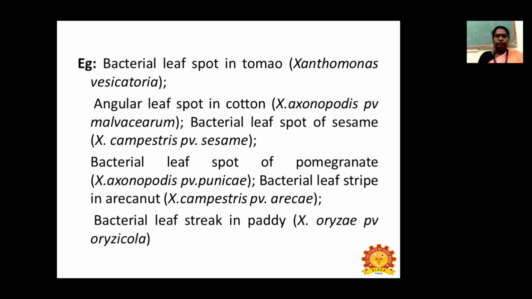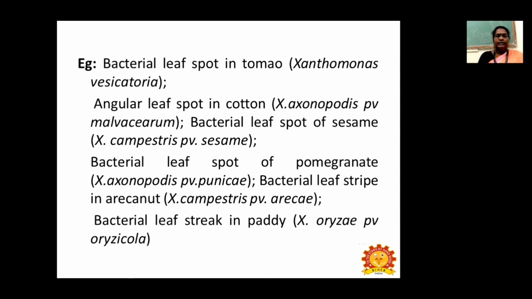Bacterial leaf spot of tomato, caused by Xanthomonas vesicatoria; angular leaf spot of cotton, Xanthomonas axonopodis pv. malvacearum; bacterial leaf spot of sesame, Xanthomonas campestris pv. sesami; bacterial leaf spot of pomegranate, Xanthomonas axonopodis pv. punicae; bacterial leaf stripe of areca nut, Xanthomonas campestris pv. arecae; and bacterial leaf streak in paddy, Xanthomonas oryzae pv. oryzicola.